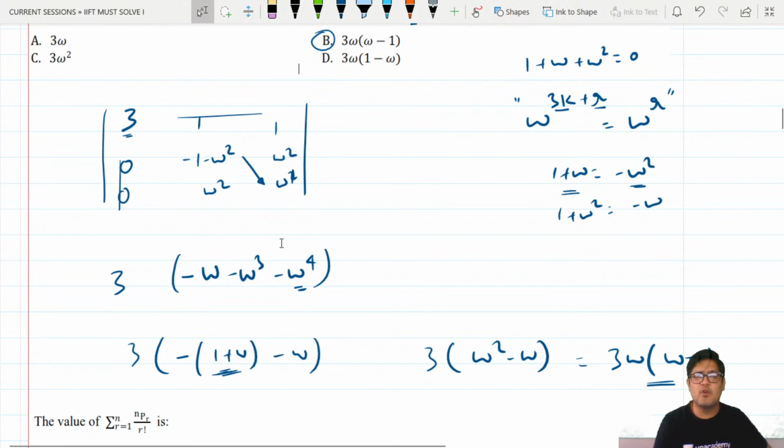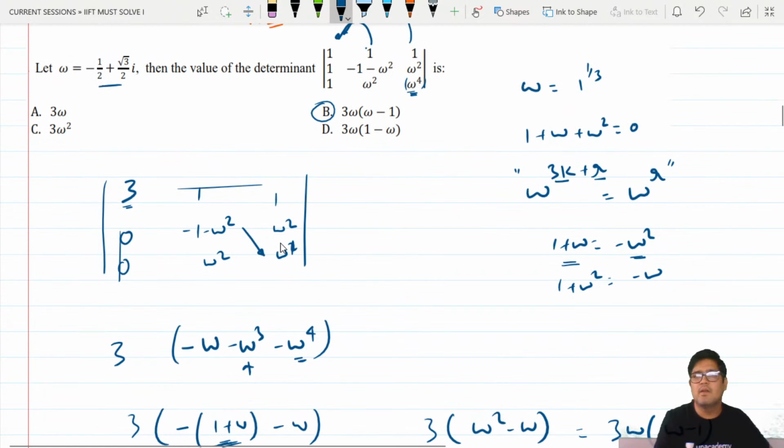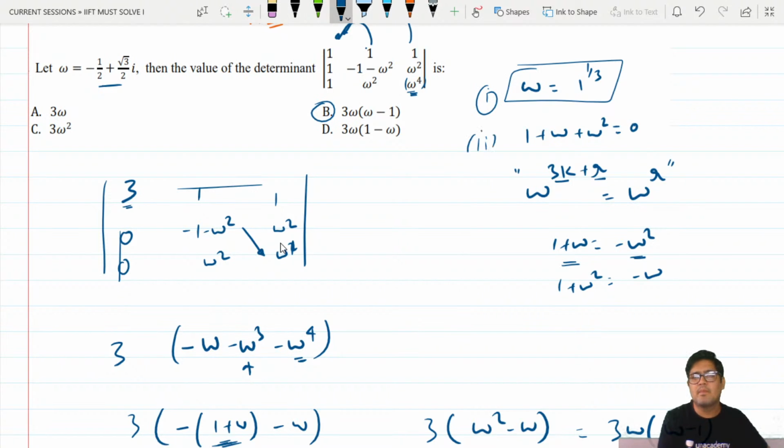Omega cube, guys. Omega cube is 1. This is 1. This is 1. Omega cube is equal to 1. So you revised a couple of properties of omega. Very easy stuff, guys.